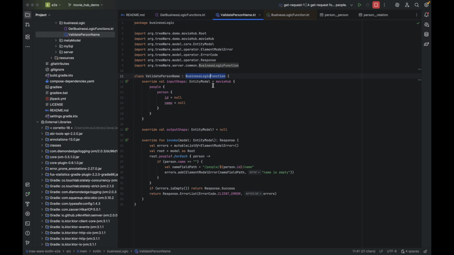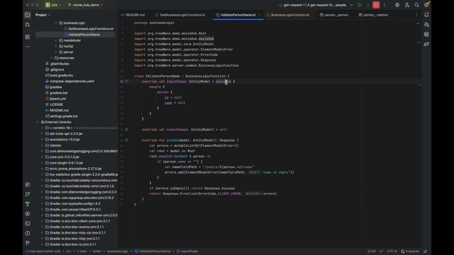So the input shape has to be specified. We are saying, again, it's from the root, and we are using the generated DSL to specify the model tree and the elements we are interested in. As you can see, the DSL provides a JSON-like syntax.